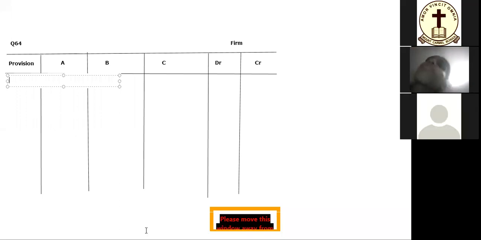Question number 64. A, B and C were the partners. Their fixed capitals were 60,000, 40,000 and 20,000 respectively. Their profit sharing ratio was 2:2:1. According to the partnership deed, they were entitled to IOC at the rate of 5% per annum. In addition, B was entitled to draw a salary of 1,500 per month, and C was entitled to a commission of 5% on the profits after charging IOC but before charging salary payable to B.